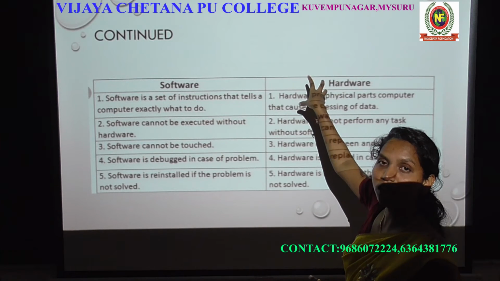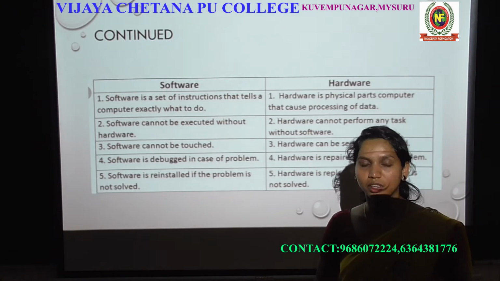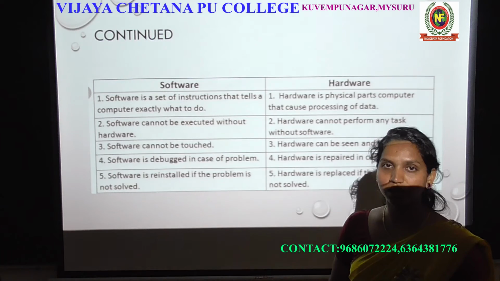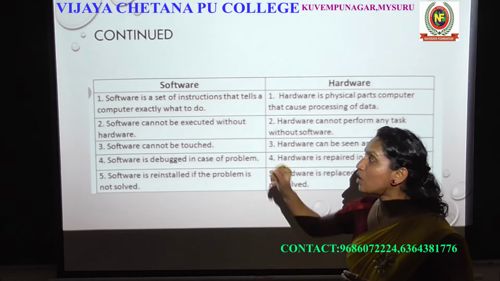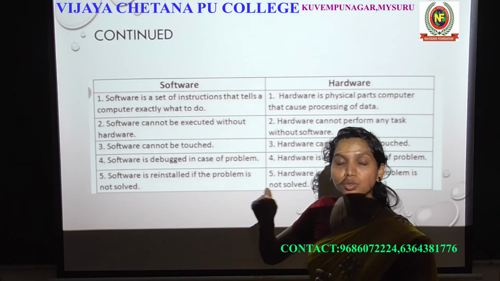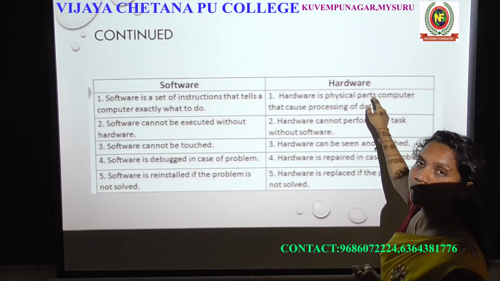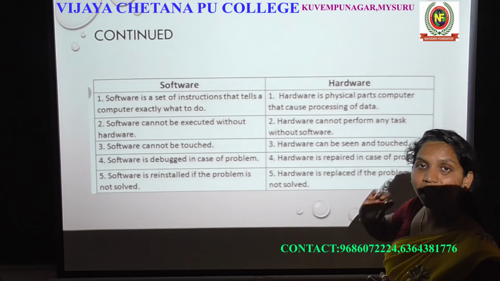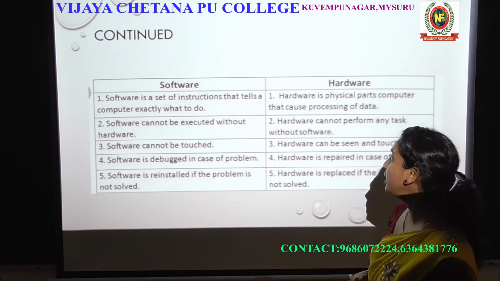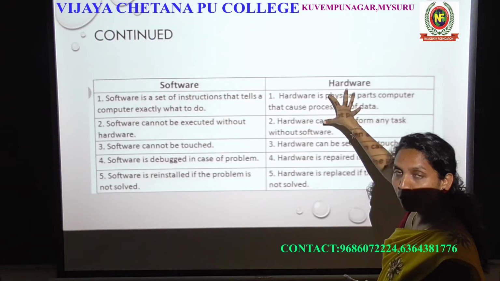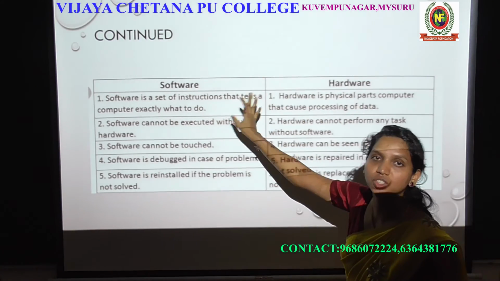This physical device does the work according to the instruction. That's why there is fast processing of data. For example, software will instruct the mouse to move upwards, and the mouse will do the same thing according to the instruction. The hardware component's working depends on the software's instruction.